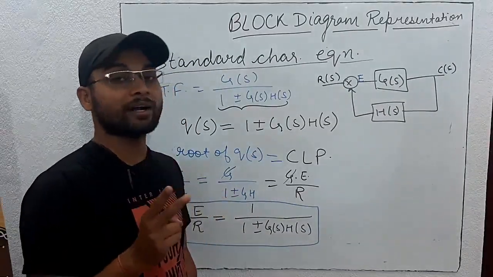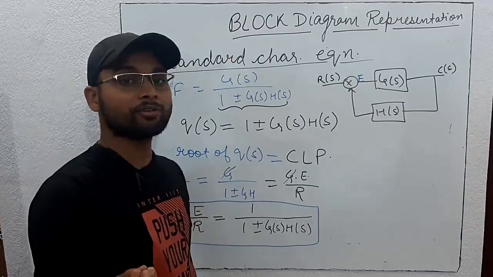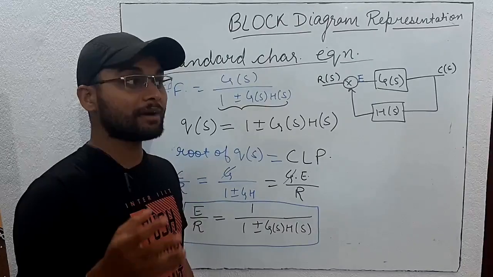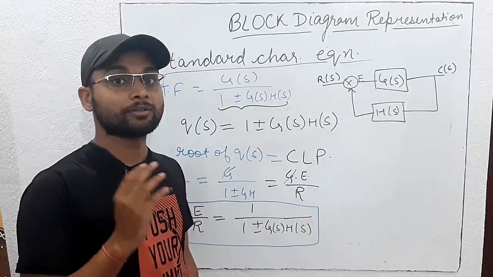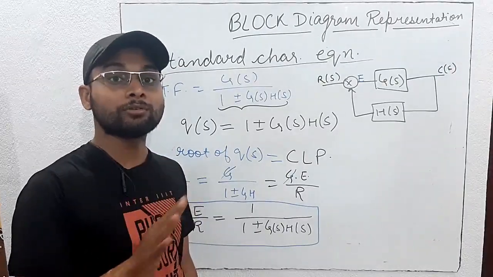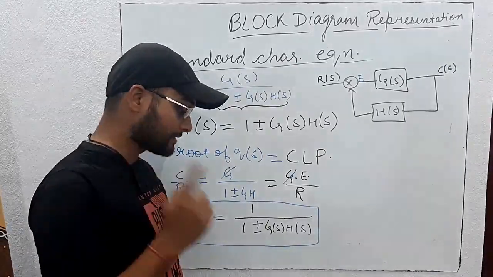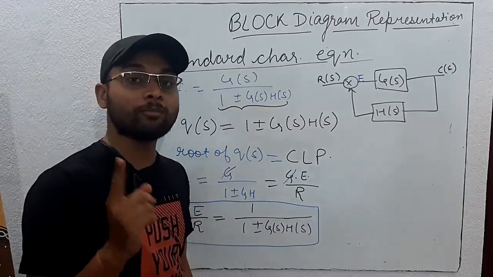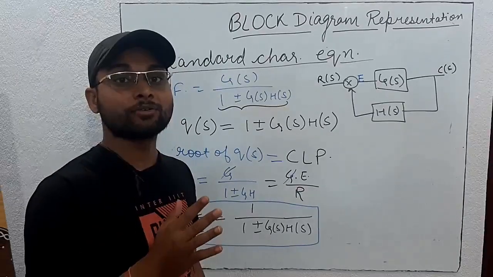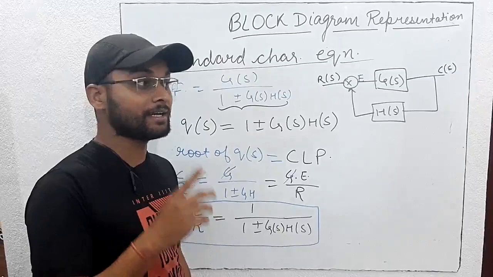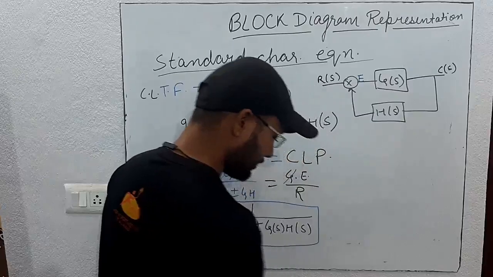There are two advantages of this. First of all, if you are not reading concepts that are not necessary for the GATE exam, our mind will stay a little more active, because we have to study 10 subjects and thousands of concepts. So we should ignore those unnecessary things and study smartly. And the second advantage is that if we solve block diagram reduction using signal flow graph, then a 5-minute question we can solve in just 1 minute, and it will give us 4 minutes to solve other questions in the GATE examination. So thank you all.